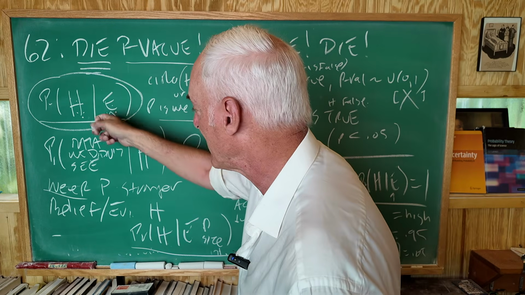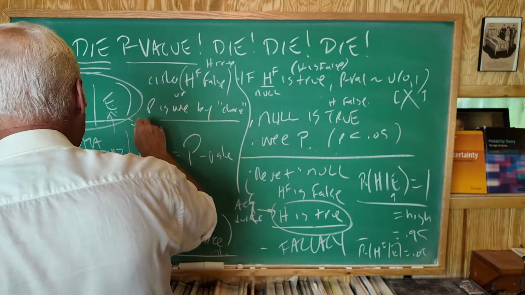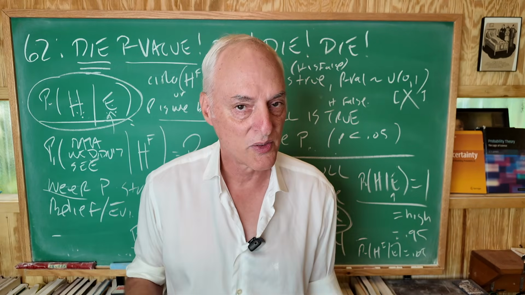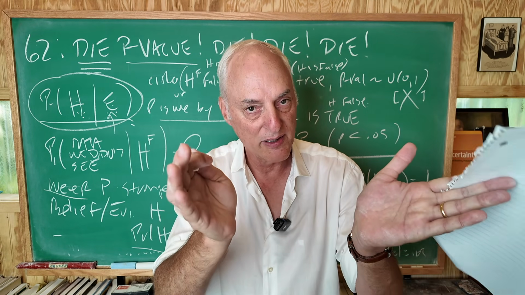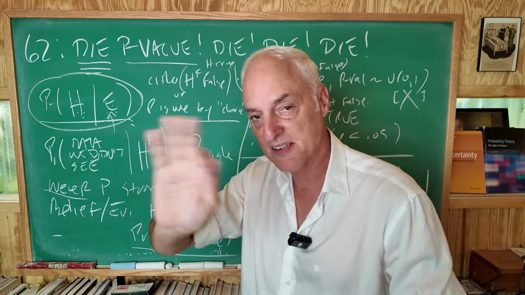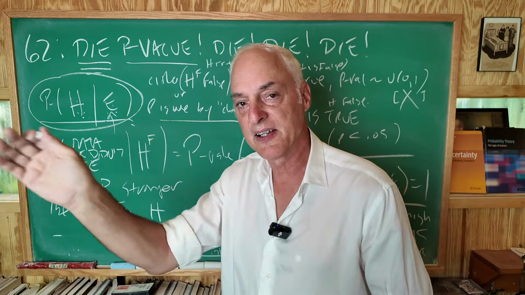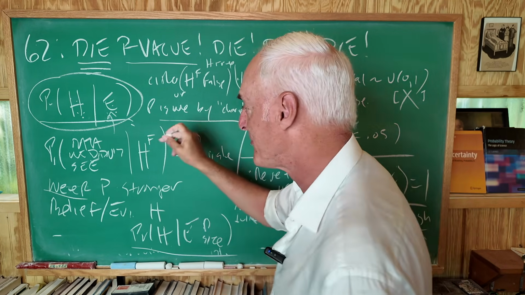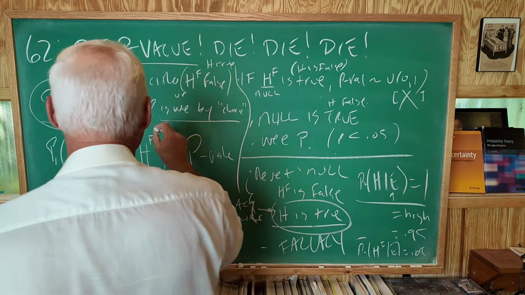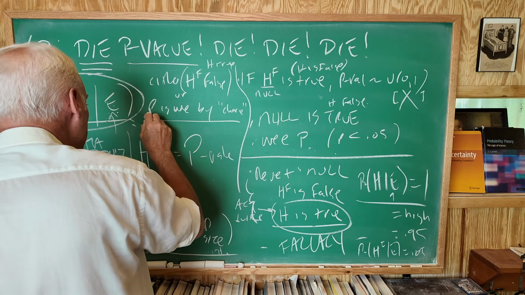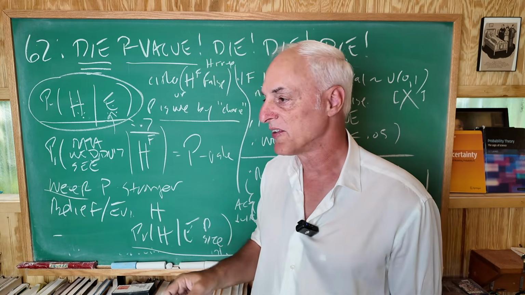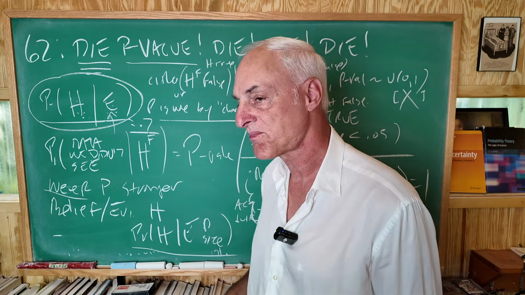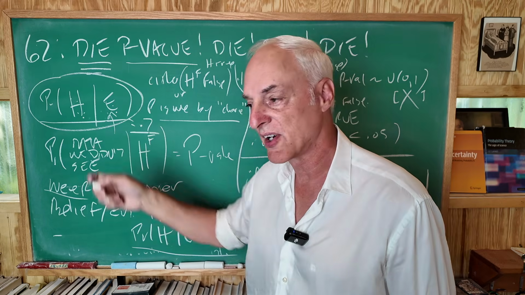If the probability of this is, let's just say the probability of some hypothesis that the new drug is going to work. And remember, we have to define what we mean by work and all this kind of stuff, but here we're going to skate over that. We did that for 3 or 4 weeks in a row, but we've got all that in mind. We've got the new drug. Suppose it's 60% or 70%. Let's bump it up and be generous. The probability is 0.7. That's what we calculate doing it the correct way.